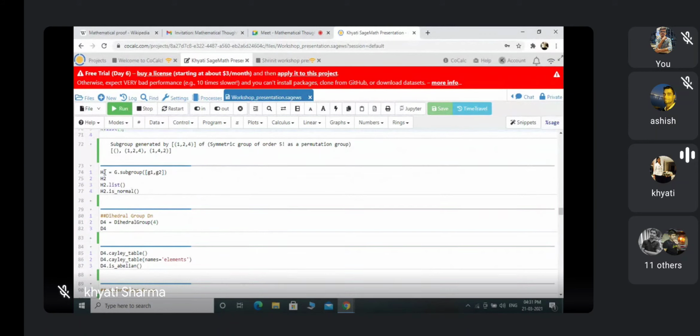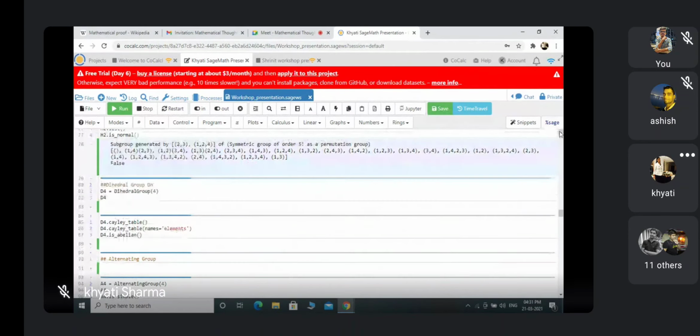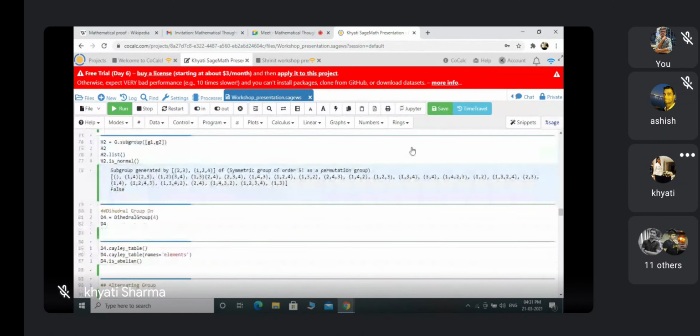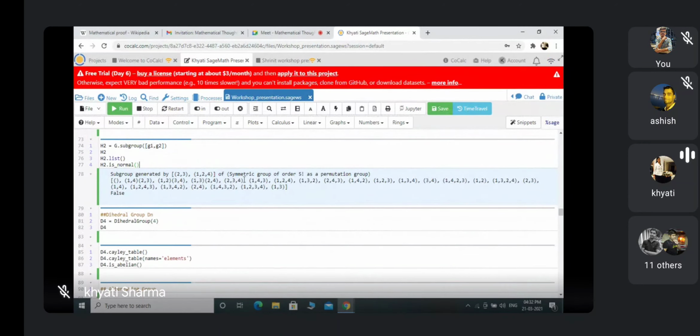and H2.list will give me this subgroup H2, and H2.is_normal will return true or false. It's a normal subgroup for the group G or not. So shift plus enter. So yeah. So this thing, H2 is a subgroup generated by these two elements, and H2.list is the listing of H2, these two rows, and H2.is_normal is returning false.